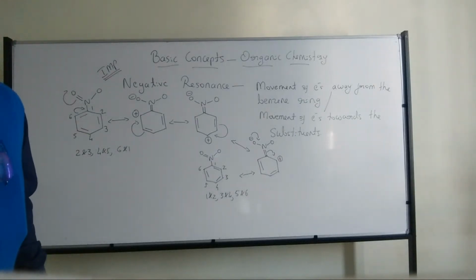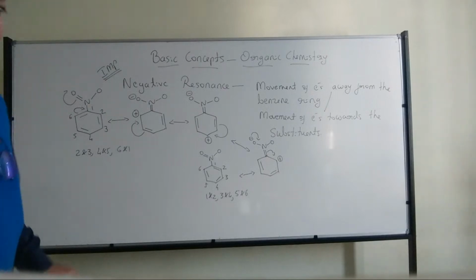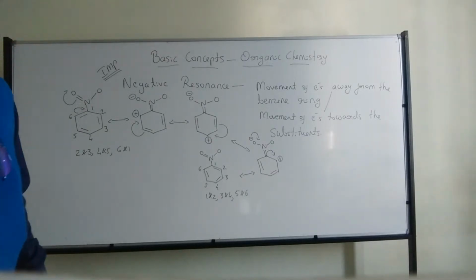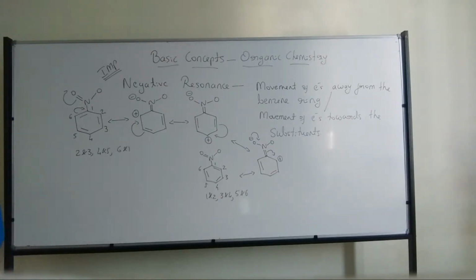In the exam, when you are writing the resonance structure, there is no need to write the double bond positions at the end. It's not required. Okay? All of you have understood? That's where the double bond positions show the resonance features.